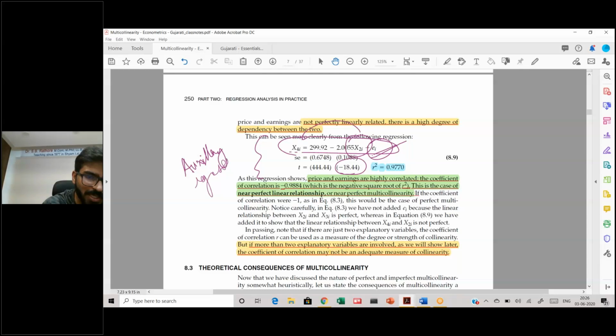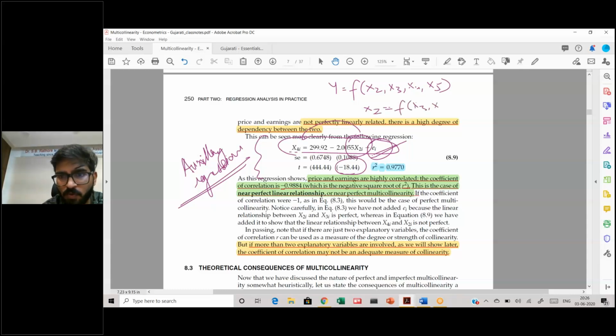I'll come to what auxiliary regressions are, but when you run regressions between independent variables to find out whether they significantly explain each other or not, those are called auxiliary regressions. To explain again, you have y being explained by x2, x3, x4 and x5. An auxiliary regression is when you try to explain x2 as a function of x3, x4 and x5. This is called running an auxiliary regression.